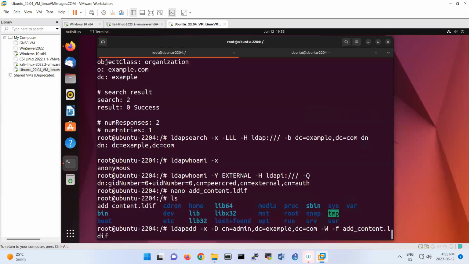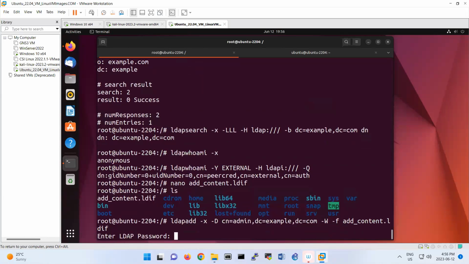If you have done these steps correctly, you then enter the administrative password.